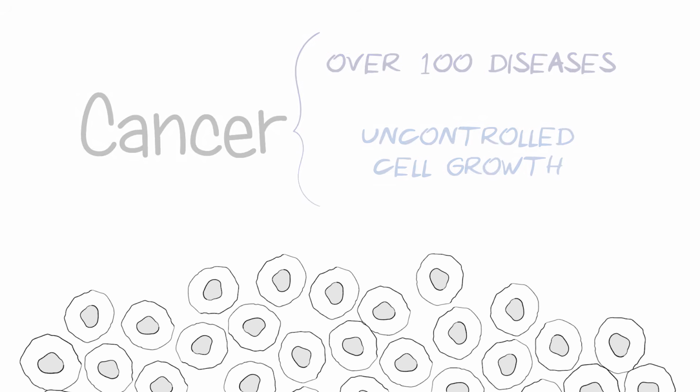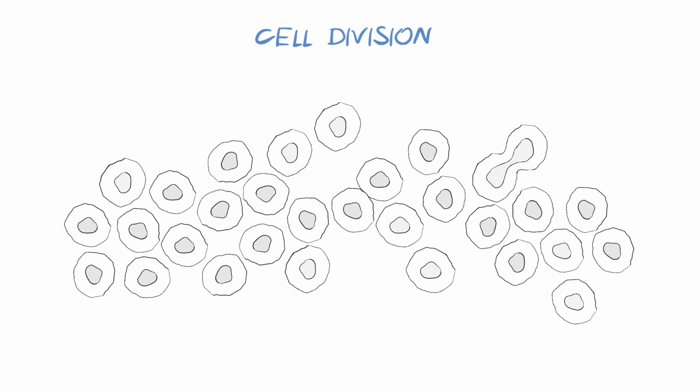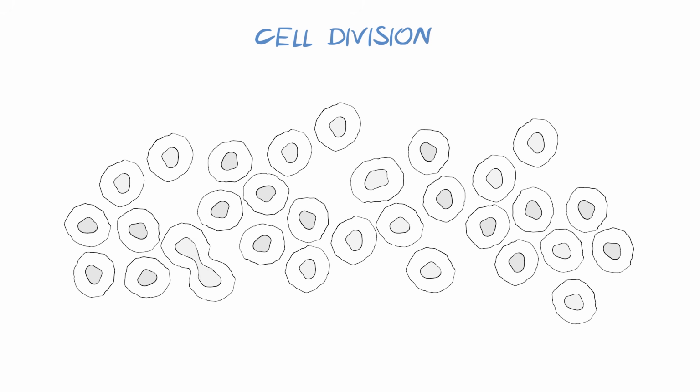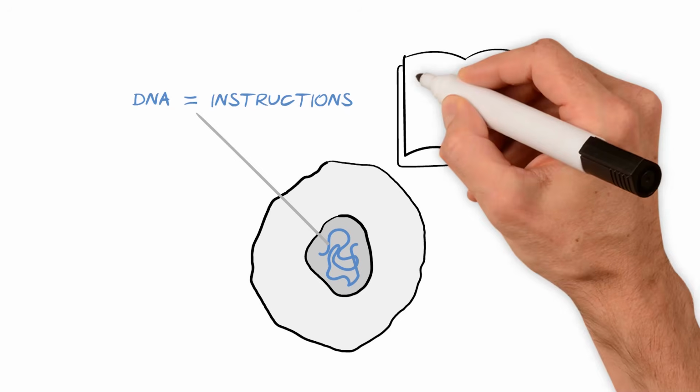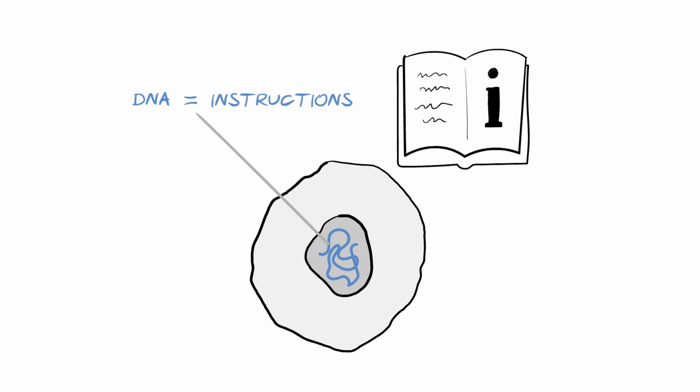Your body is made up of trillions of cells of different types. These cells are constantly working, dying, and being replaced through a process called cell division, where the cells make copies of themselves. This process usually happens in a very controlled way so that we maintain the right numbers of each type of cell. This is because of the DNA, a code of instructions which carefully controls what each cell does, telling them when to die or when to divide.